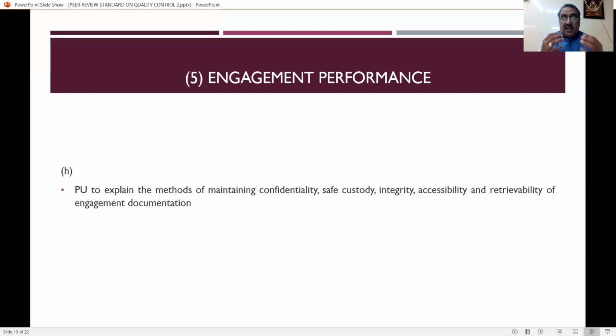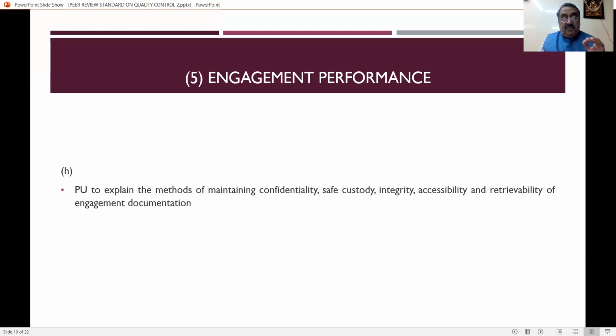So what about the integrity of those records? Then accessibility. So how do you reach the information of the client, and retrievability. Suppose in case anything is lost, then you have to retrieve the data. So all this has to be properly explained by the practicing unit to the peer reviewer.